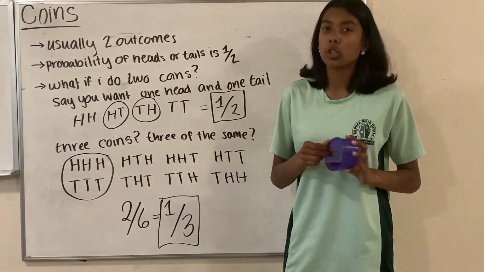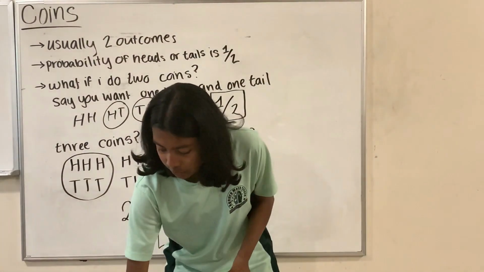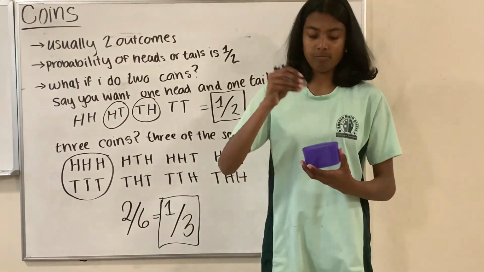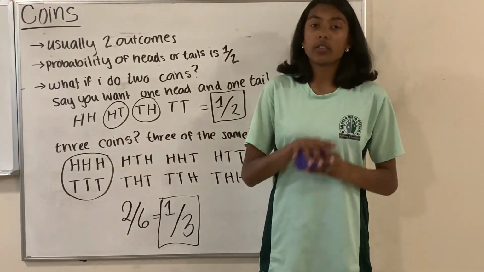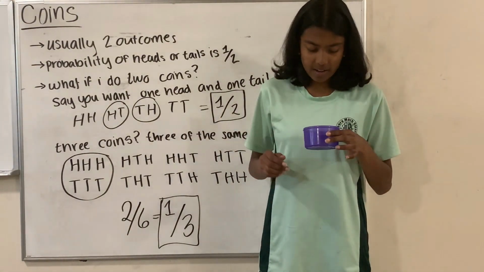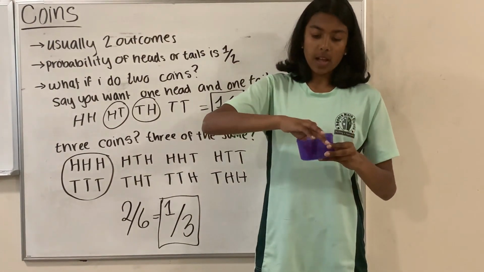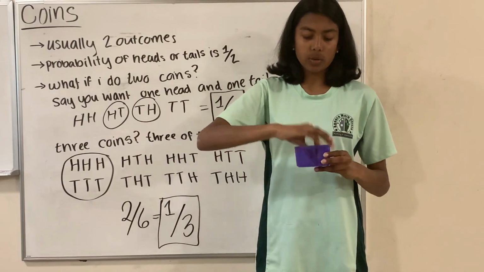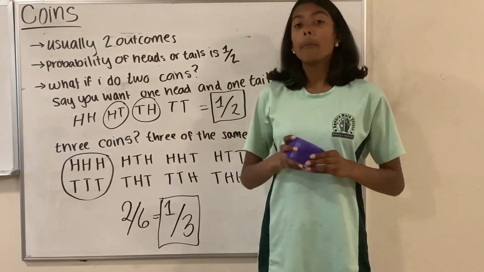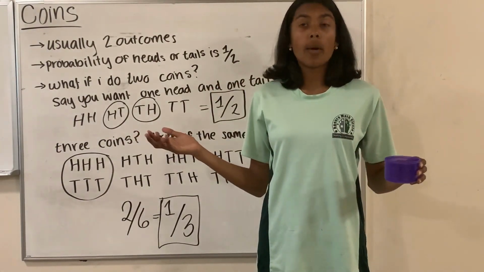But what if I do 2 coins? So I have 2 quarters here, and let's say I want 1 head and 1 tail. So let's shake it up, and wow, I rolled it. I have, this one's a head, you probably can't see that, and this one's a tail, which is cool. But basically, let's say I want that.